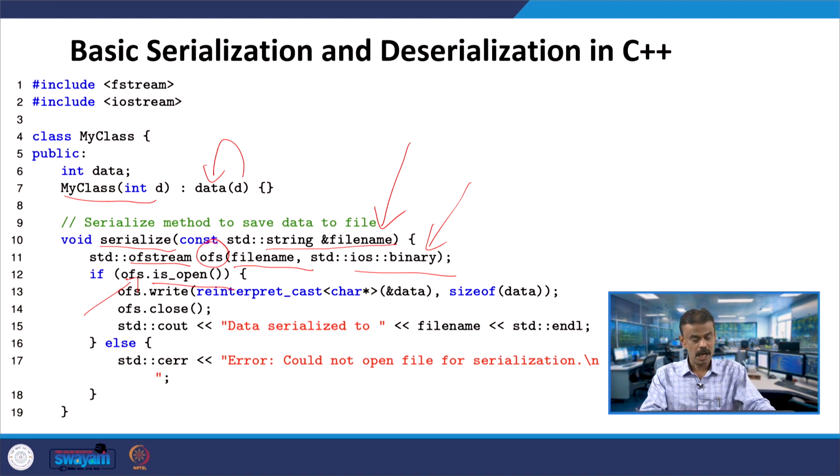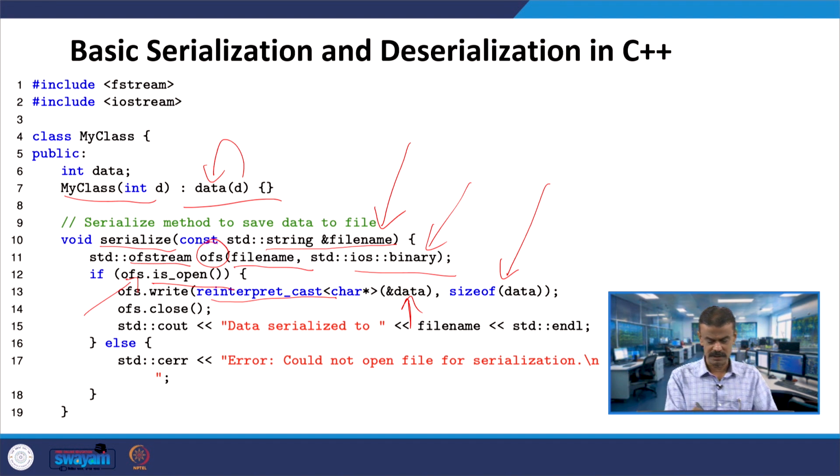Write takes the pointer via reinterpret_cast, which is nothing but the pointer of the data, and then you also have the size of the data. So starting from the pointer it is writing. Assume that 42 is my input; the corresponding binary will be written, this is what I want.